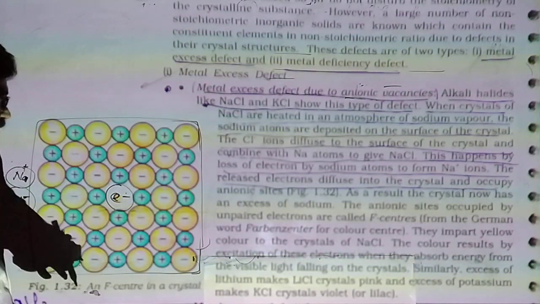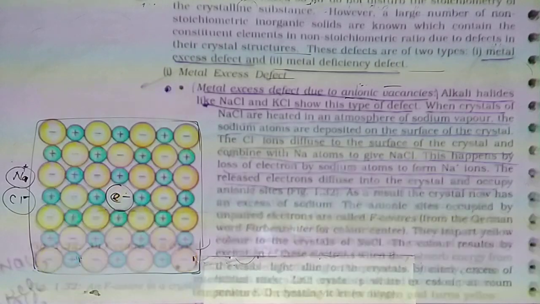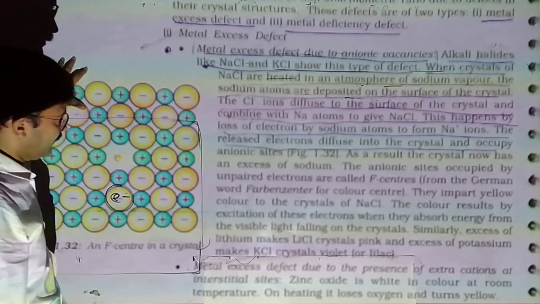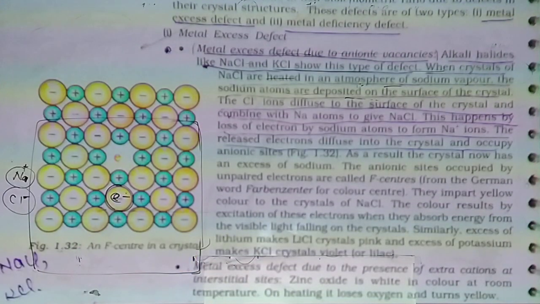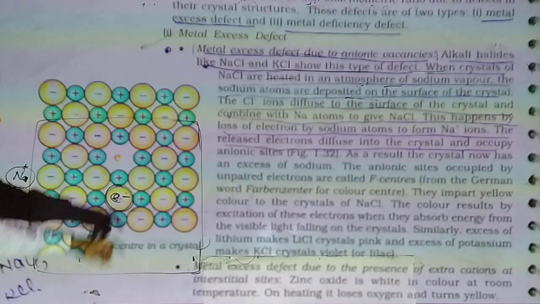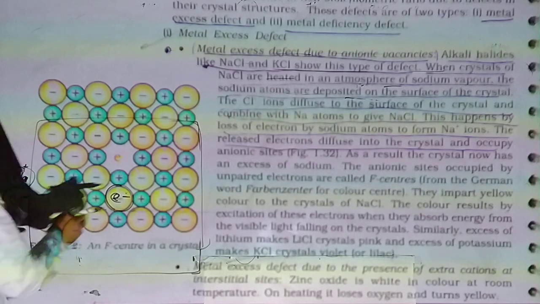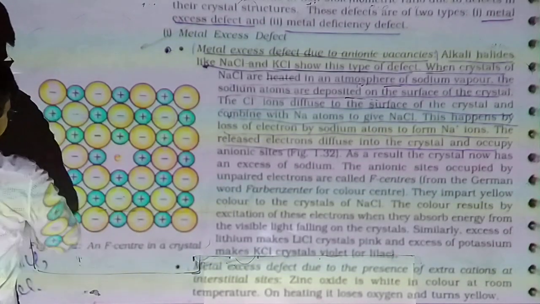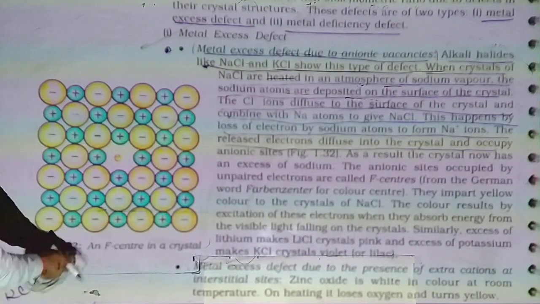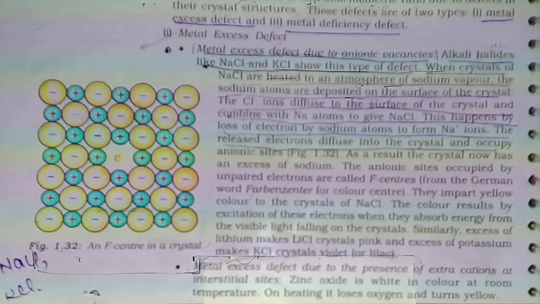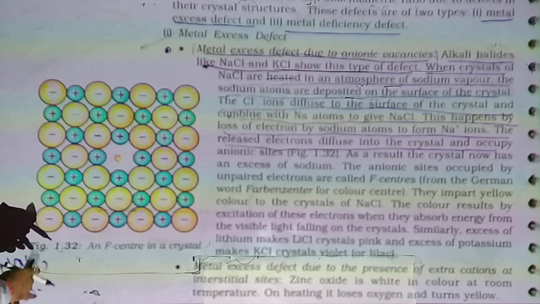As a result, the crystal now has an excess of sodium. Yes, પહેલા 100 હવે 101 થઈ જાય. The anionic sites occupied by unpaired electrons are called F centers. આવા જે anion vacancy છે એને F center કહેશું. From the German word Farben center for color. The F centers impart yellow color to the crystal of NaCl.